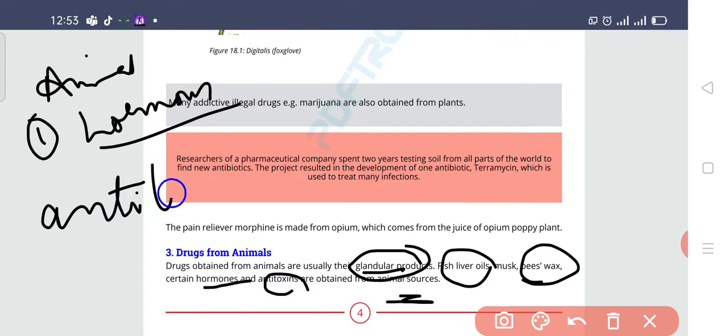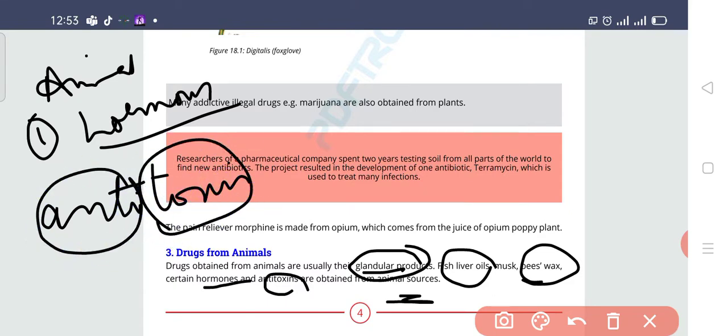Antitoxin, what is that? The anti means against the toxin. Toxin means poison. So anything which is working against the poison is known as an antitoxin, and we used to get this antitoxin also from the animals. Similarly, there are some very common oils like liver oil, which is very good in vitamin D. Similarly, beeswax, musk, and the glandular products we are getting from the animals. So it is also a very good product.